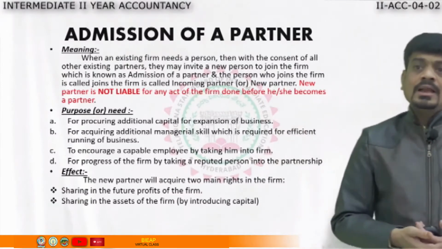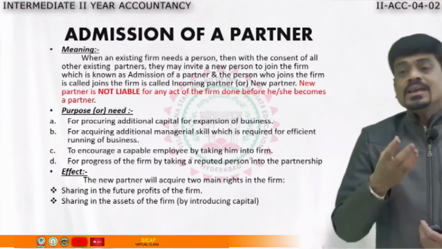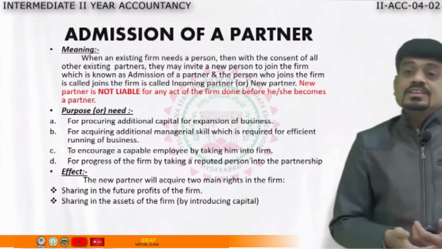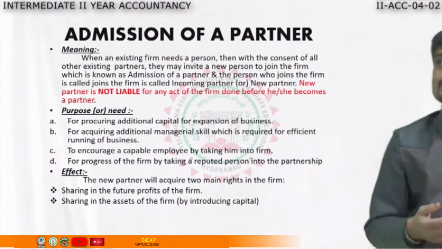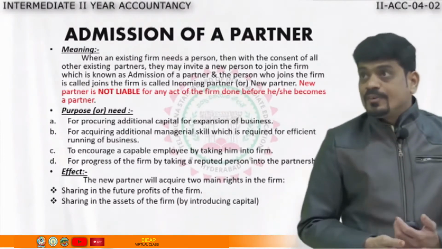And why do we need admission of a partner? Why do the existing partners take a new partner into the firm?